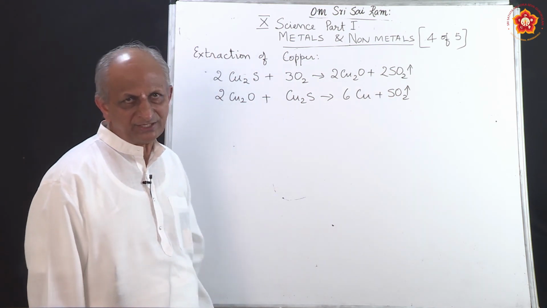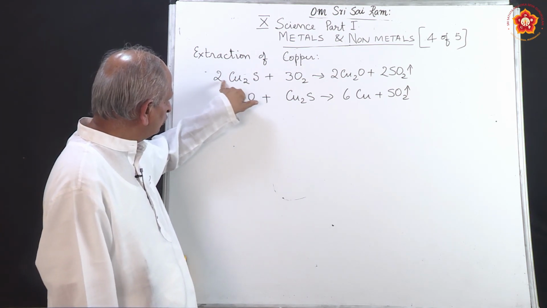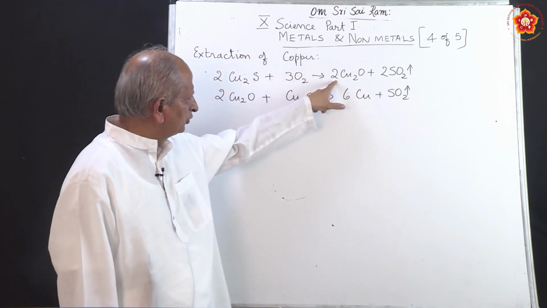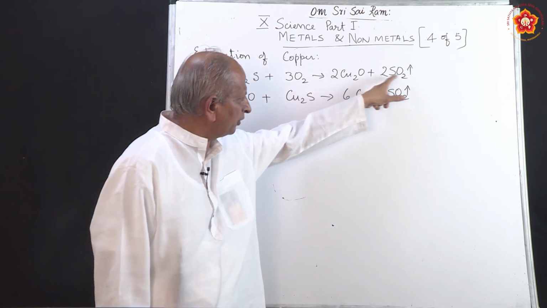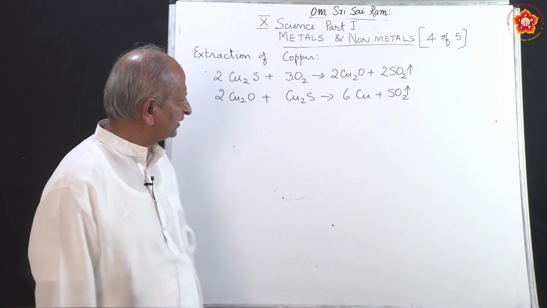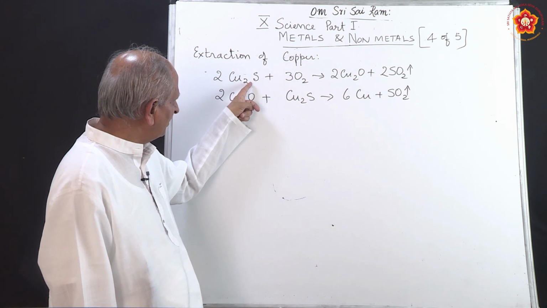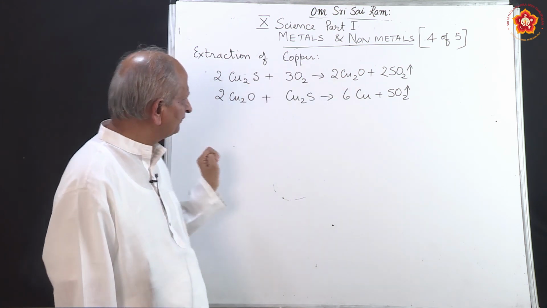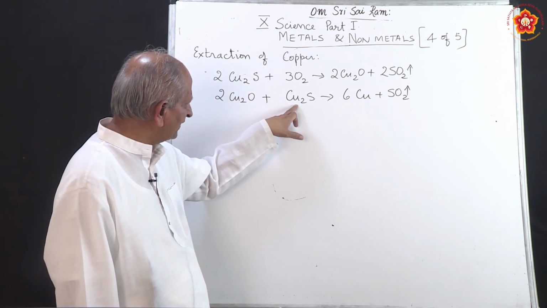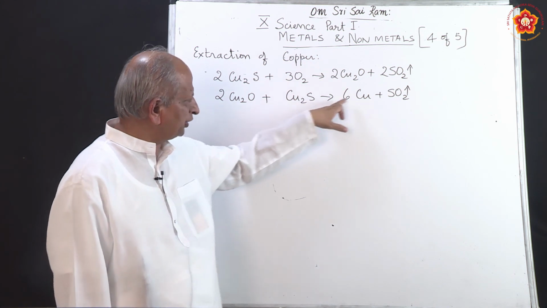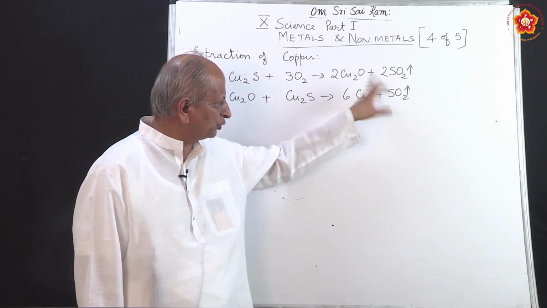It is a similar type of reaction. If you balance it, Cu2S, so 2 2s are 4, and here 2 2s are 4. Oxygen is 6 here, 2 plus 4, 6. It is a balanced reaction, and this is again a displacement reaction. So, cuprous sulphide is converted into cuprous oxide, and when cuprous oxide reacts with the cuprous sulphide, it gets reduced into copper, and then you have sulfur dioxide gas which goes out.